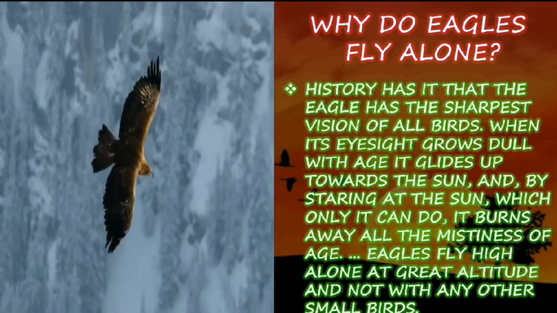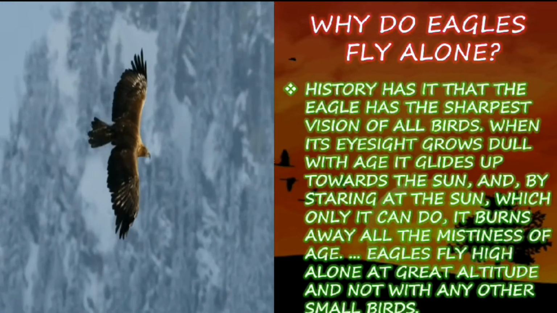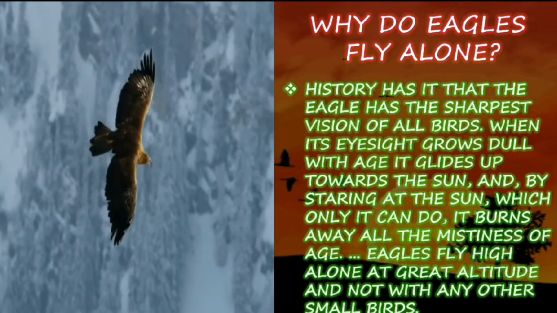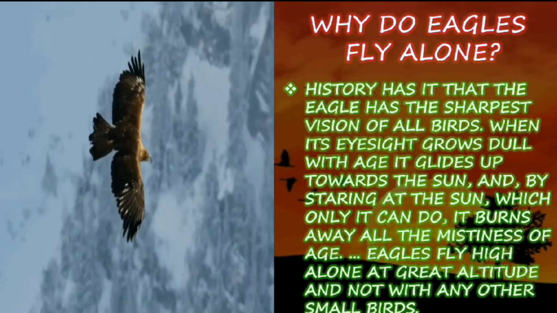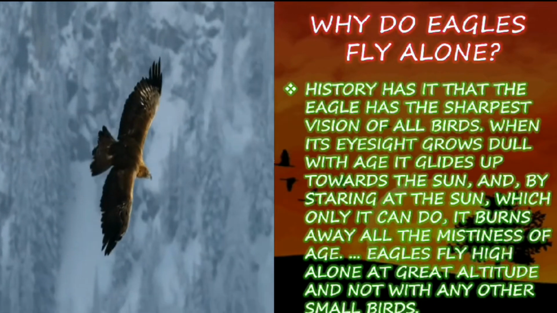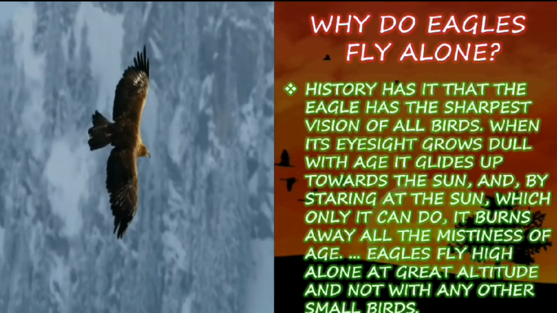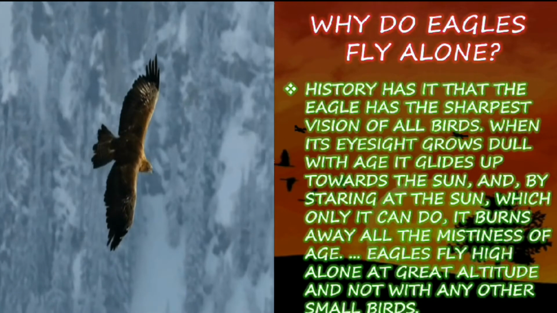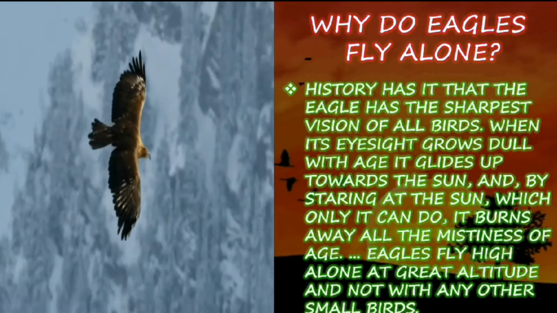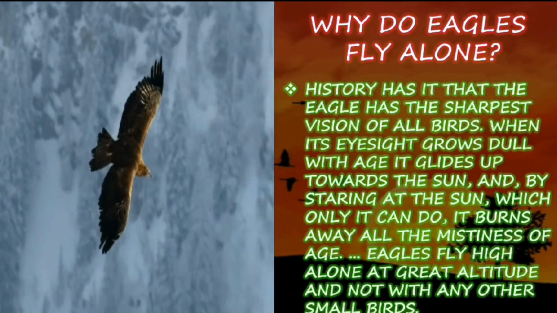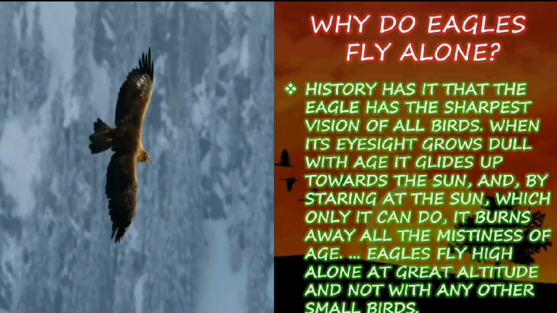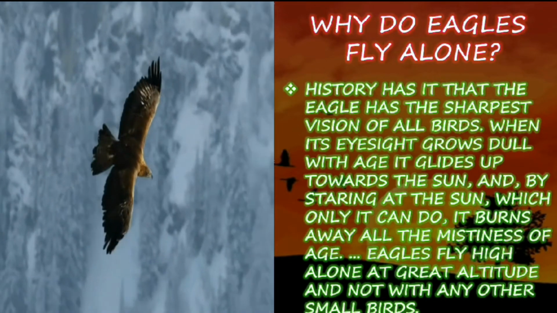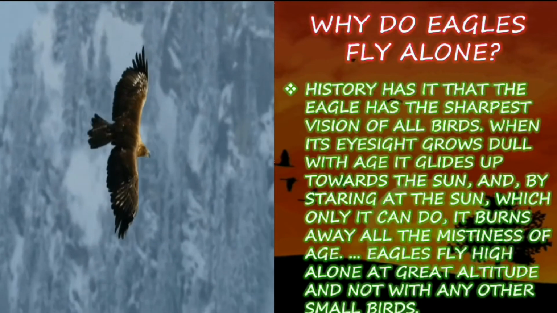Eagles fly high alone at great altitude and not with any other small birds. So it flies high only with the eagle variety. It won't mingle with other small birds. When the eagle becomes old, its eyesight will be less sharp. So what it does is look straight at the sun and grasp the energy from the sun, which improves the sight of the eagles.